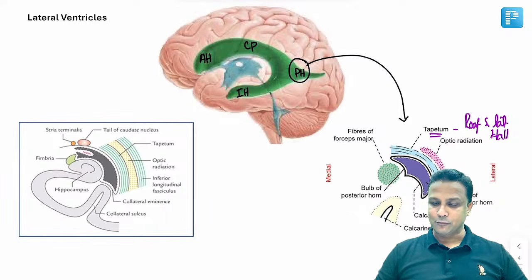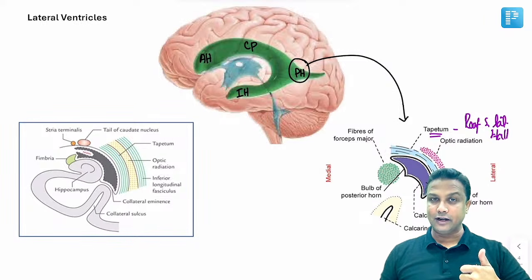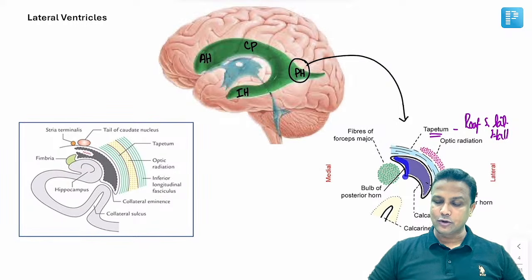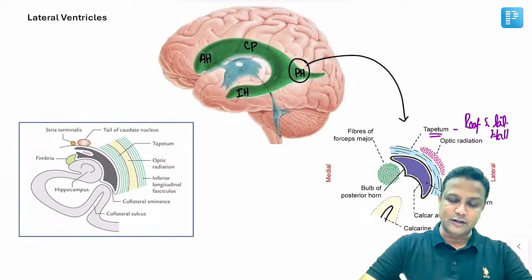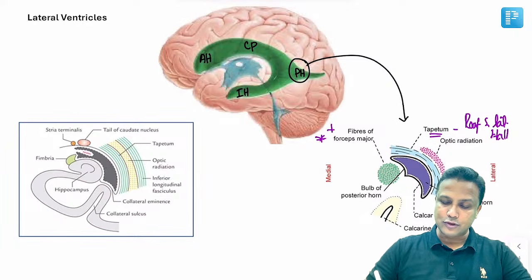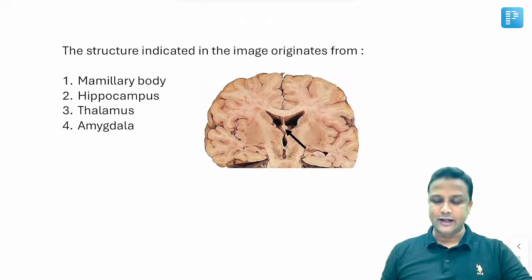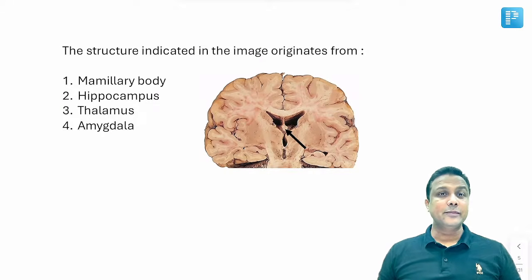Let us just repeat this once more here. What is going to form the roof and the lateral wall? That is formed by tapetum fibers. Whereas the bulb of the posterior horn will be formed by the forceps major fibers. ये आपको याद रखना बहुत जरूरी है. Already exam में पूछा गया है. Clear? Moving ahead.